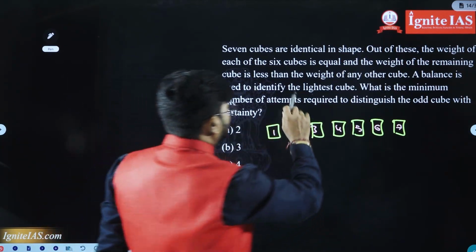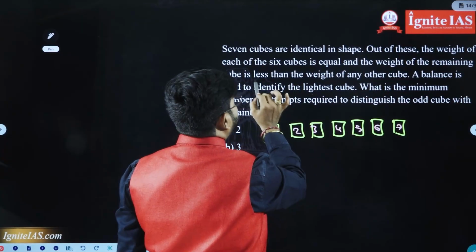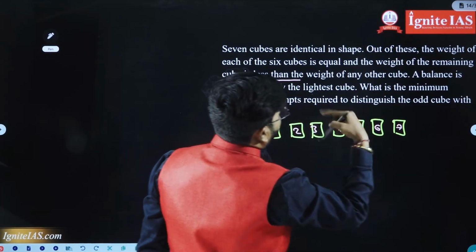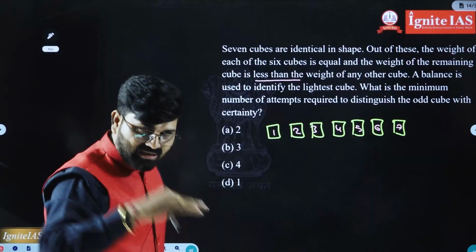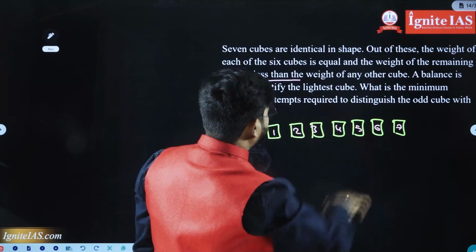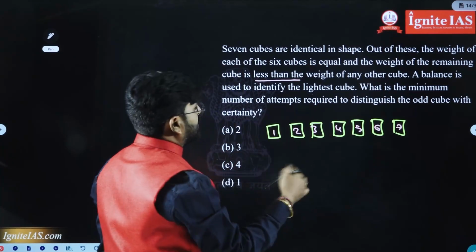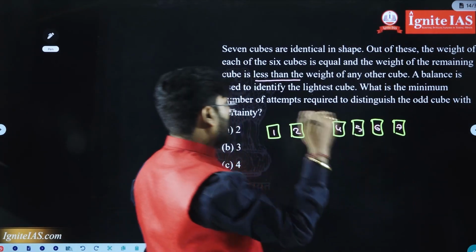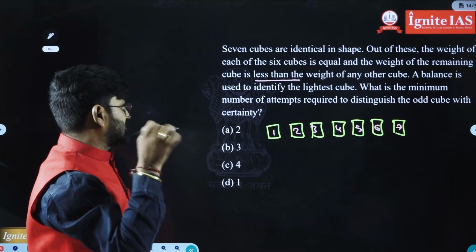The remaining cube is less than the weight of any other cube. A balance is used to identify the lightest cube. What is the minimum number of attempts required to distinguish the odd cube with certainty?